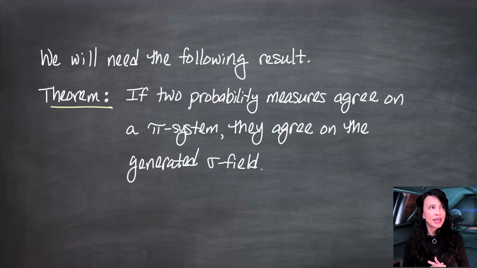We saw, by the way, something like this back when we were talking about outer measures a long time ago. And at the end of that video, I actually stated a result that was kind of like this that I didn't prove. And instead of having pi systems, I had fields, but having pi systems is a weaker assumption. So if we prove this, we will have proven that unproven result at the end of the P star outer measure stuff. Here is my notation.